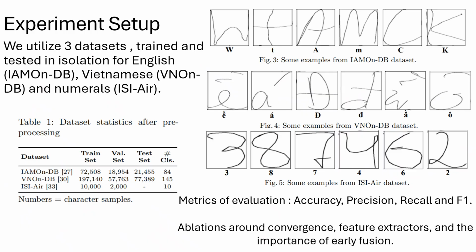For our experiment setup, we train and test on three datasets: English IAM-OnDB, Vietnamese VN-OnDB, and ACPR numerals. Our metrics include accuracy, precision, recall, and F1. We further also run ablations on convergence, feature extractors, and the importance of early fusion.